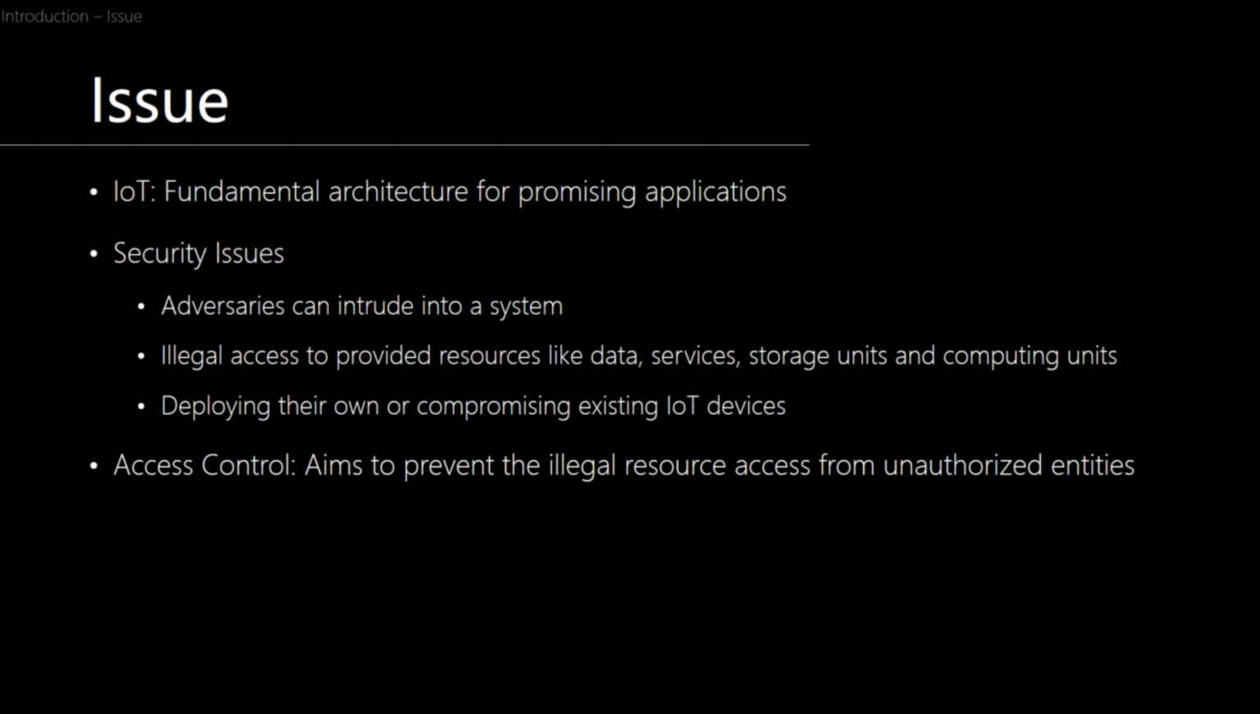But as I also explained in my previous presentation, which was about IoT security issues, IoT systems these days have crucial security issues, and adversaries can very easily intrude into a system and gain illegal access to provided resources like data, services, storage units, and computing devices. And they can easily and simply do this by deploying their own or compromising existing IoT devices. So access control has the aim to prevent illegal resource access from unauthorized entities, and it's becoming more vital research today.